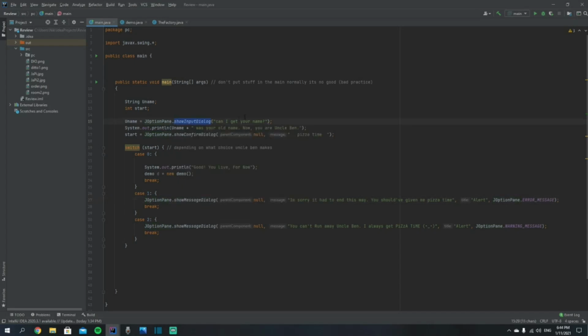So in this case, it's asking for a name, and you input that, which then will become the value of this string. And something like a showConfirmDialog is where you have three options, yes, no, and cancel, which are all assigned to specific values. I believe 0 is yes, and then 1 is no, and then 2 is cancel.